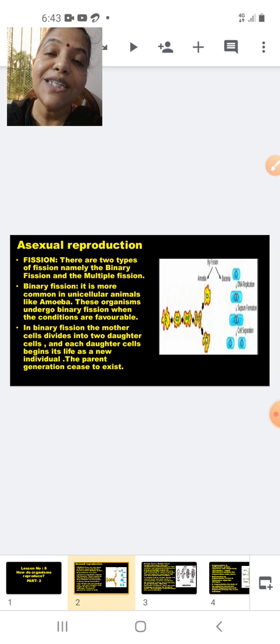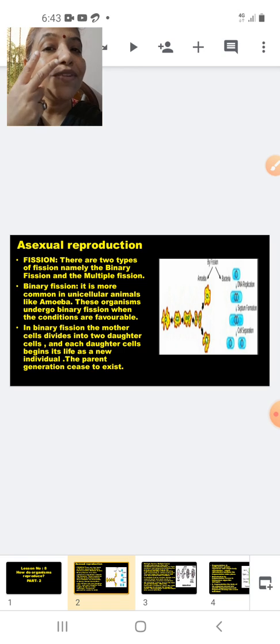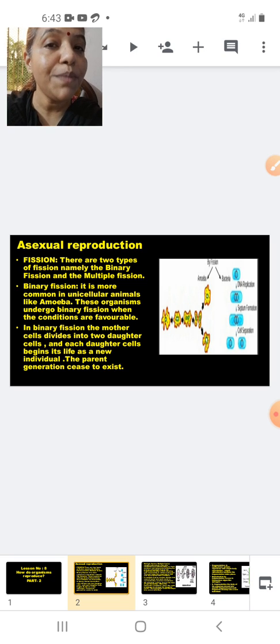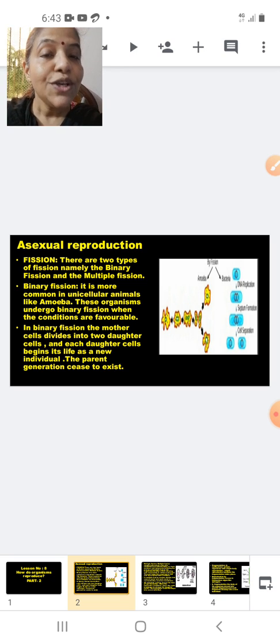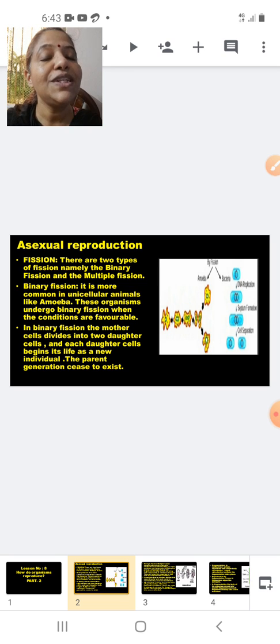As the name itself suggests, binary fission is a fission in which the organism divides into two more organisms. Whereas multiple fission is one in which many young ones are produced. Students, you will see that it is an asexual mode of reproduction and here only one parent is involved. First, I will explain the diagram, and after that, we will look into the theory part of this.